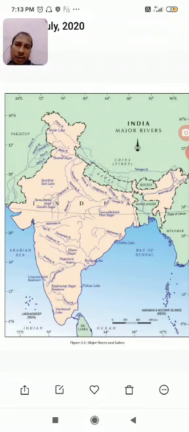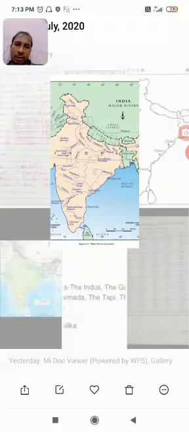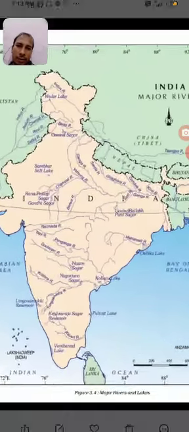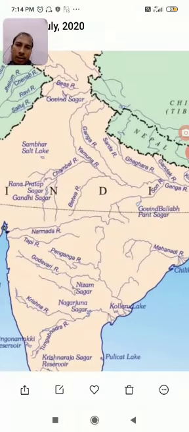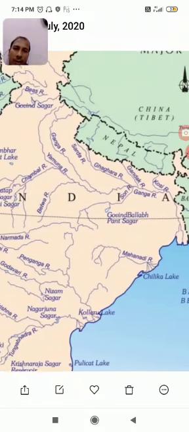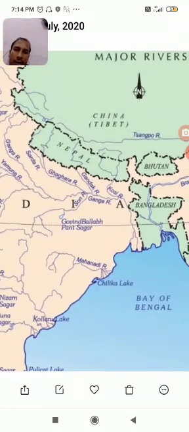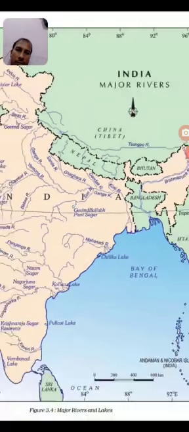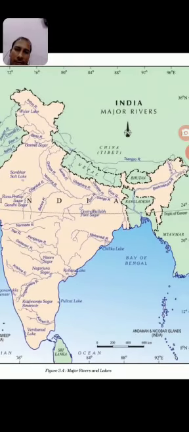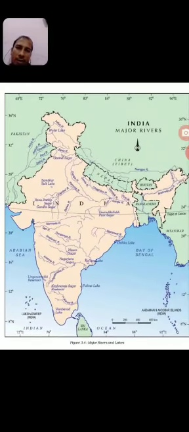Second is Ganga river. You can see this is the Ganga river. It has originated in the Uttarakhand, moves from Uttar Pradesh to Bihar, then West Bengal, and it submerged into the Bay of Bengal. This is the river Ganga, India's biggest river.